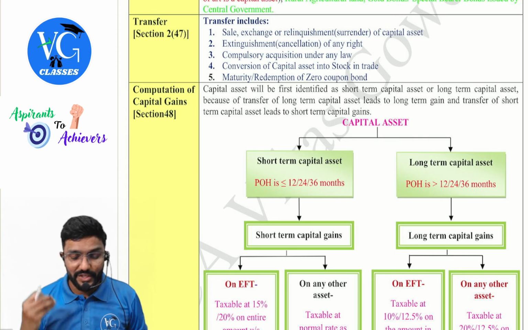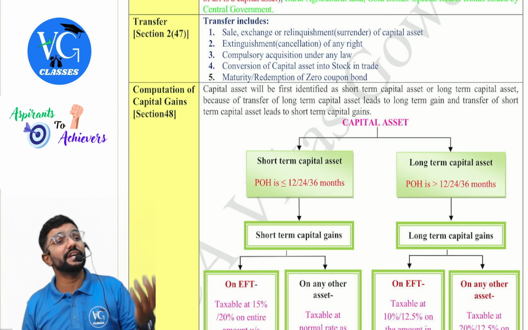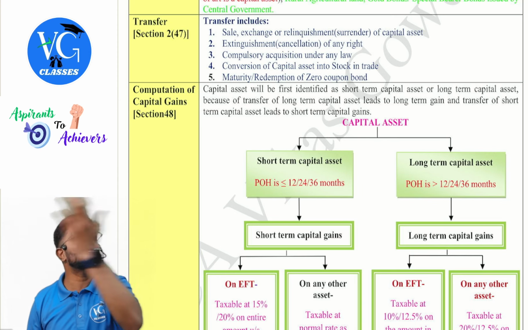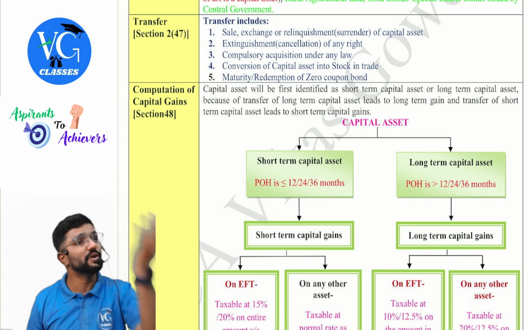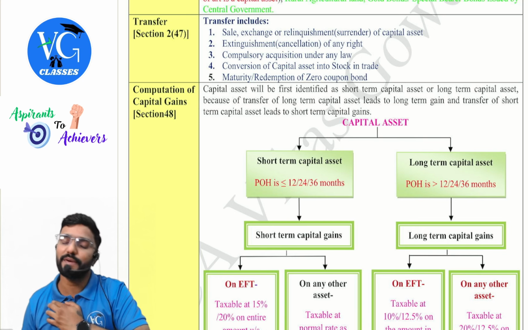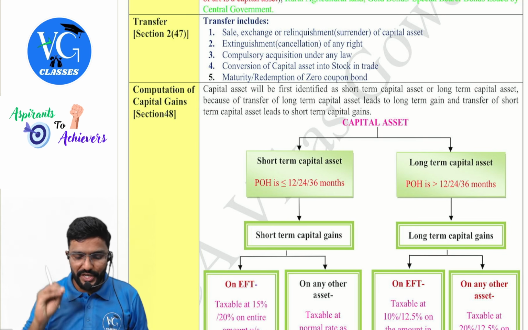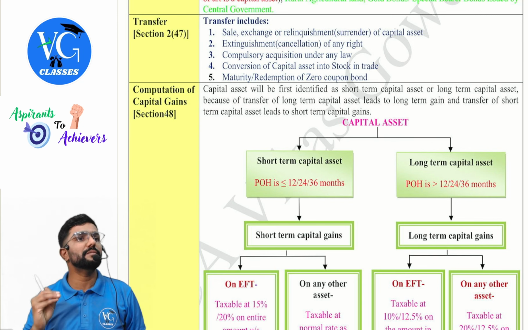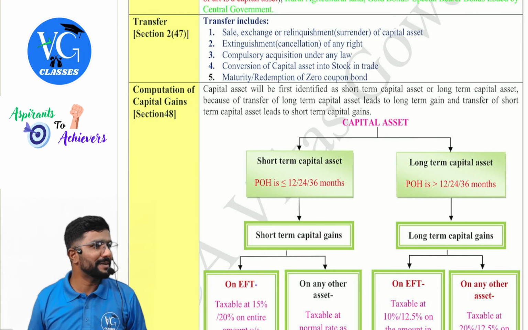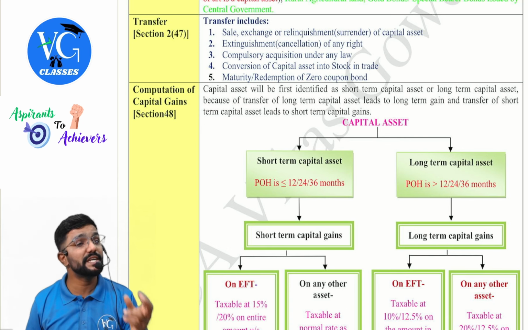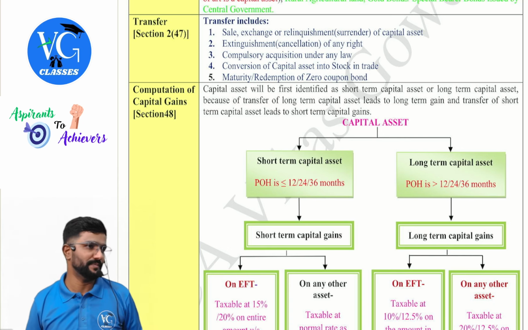Yes. Conversion of capital asset into stock in trade. Even that is a transfer. Why? Because the asset is moving from one head to another head, from capital asset to PGBP. Is it a transfer? Yes. Computation and all we will discuss later. Maturity or redemption of zero coupon bond. These are the transactions which are considered to be transfer.